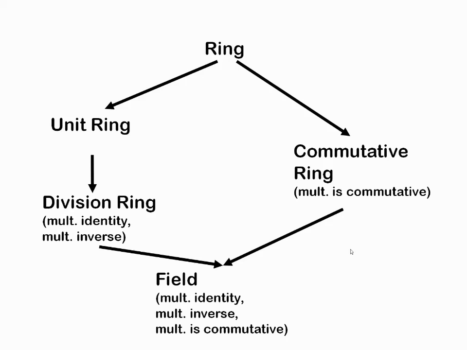In a ring we perform two operations. In a ring you have two categories, unit ring and commutative ring, and within the unit ring you have the division ring. If you combine the commutative ring and the division ring, that is a field. Here we have a multiplicative identity, a multiplicative inverse, and commutative multiplication.